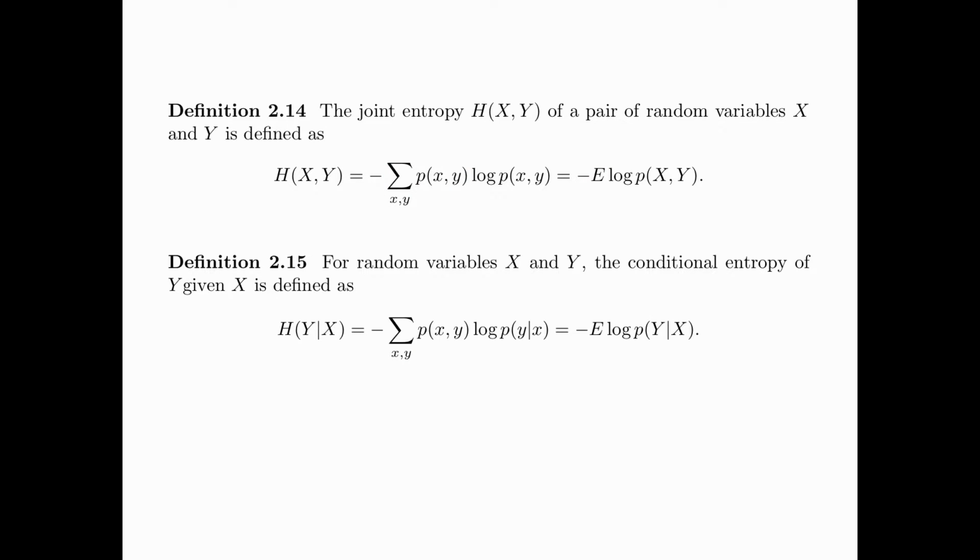The next definition says that for random variables X and Y, the conditional entropy of Y given X is defined as H(Y|X) equals minus summation over x, y of p(x,y) log p(y|x), which can be written as minus expectation of log of p(y|X). Now note that when we cover up the conditioning on X, this reduces to the usual definition for the entropy of Y. Namely, entropy of Y is equal to minus expectation of log of p(Y).